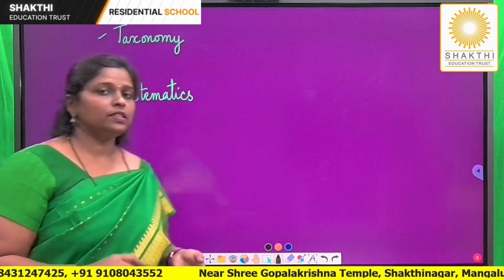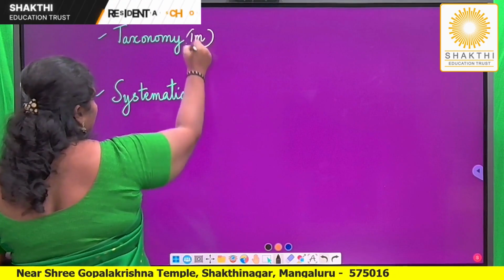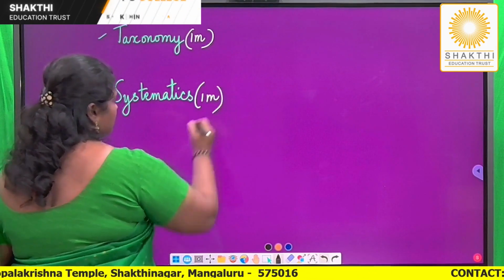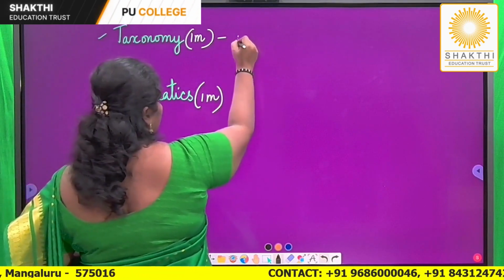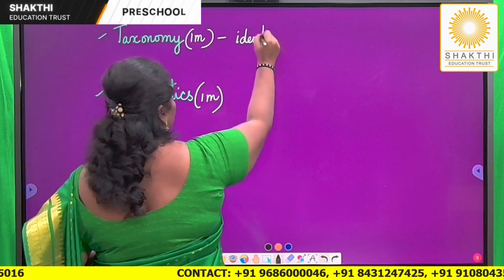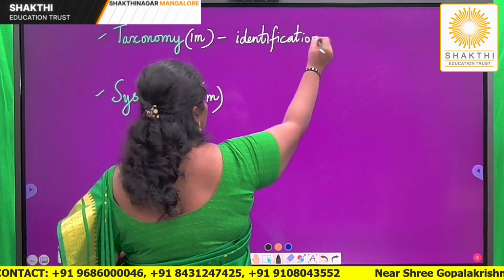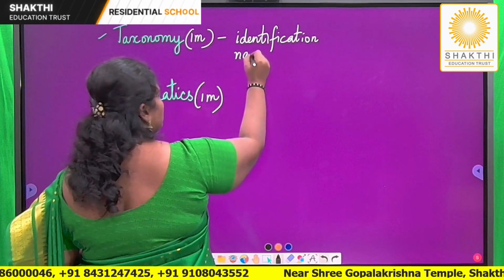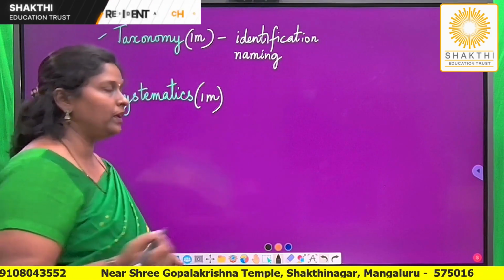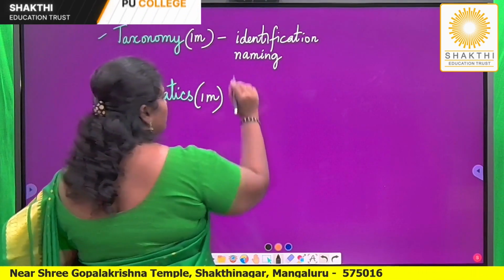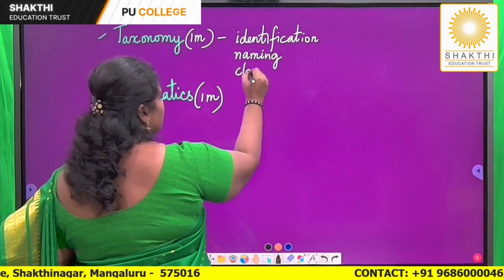The next two terminologies are equally important for the exam, for 1 mark each. You have to know what is taxonomy and what is systematics. What is taxonomy? Taxonomy is the study dealing with identification of organisms. Then once we identify an organism, what do we have to do? We have to give a name to the organism. So it is also dealing with naming. And once we name, we have to put them into particular groups so that study becomes easy. So it is also dealing with classification.